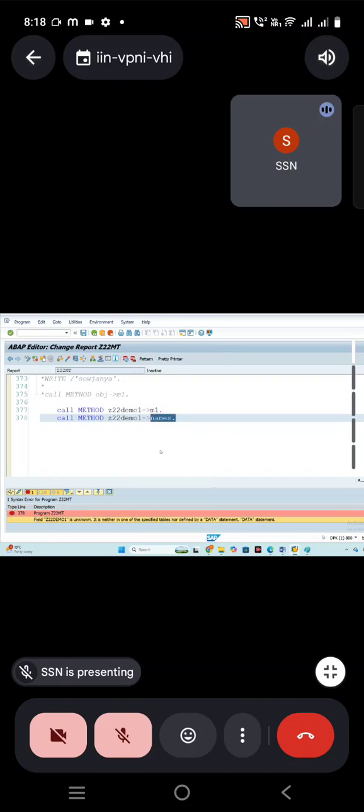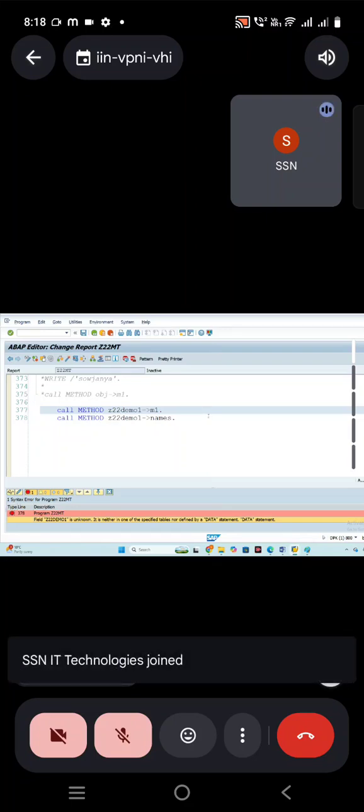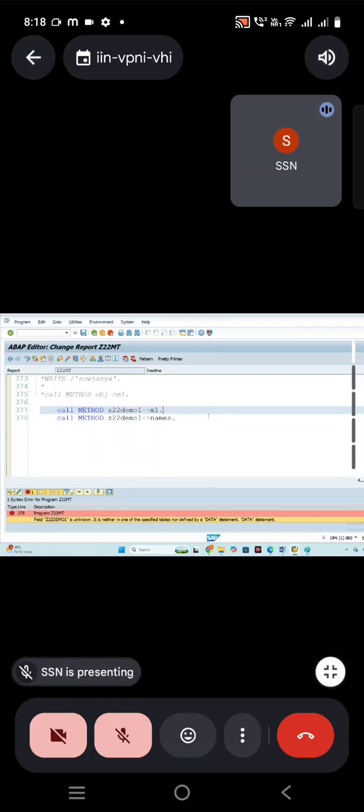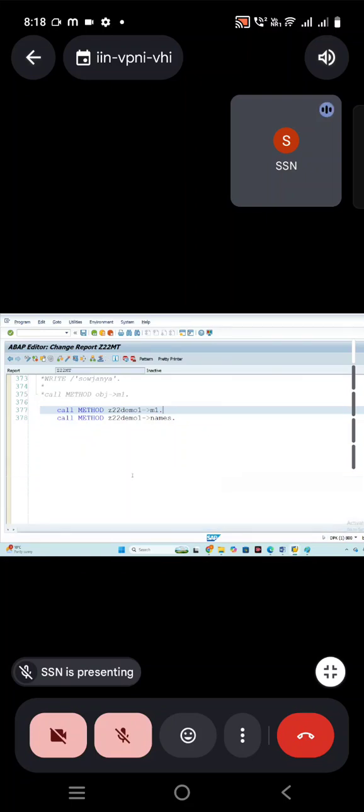If you want to call the instance method, compulsory you have to follow these steps. Refer the class, create the object and call the method using the object. And if you want a static method, directly call it with the class name, double arrow, the method name. Got it, ma'am? What is the difference between static and the instance?